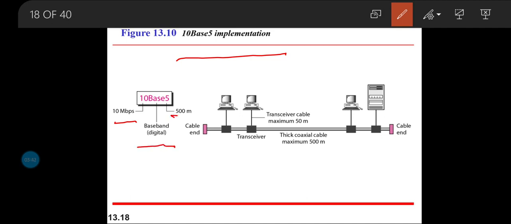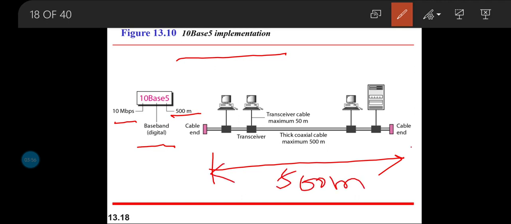And what does the 5 represent? The 5 represents that we use a 500 meter length cable between two stations. So the cable length here is 500 meters, and this is the very first implementation which was done, so called 10Base5.